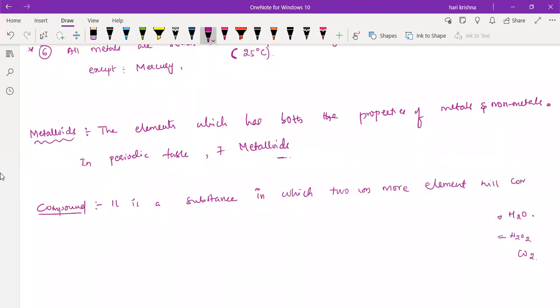Two or more elements will combine in a definite ratio, a fixed ratio by mass. Combined chemically in a definite ratio by mass. That is the definition for the compound.